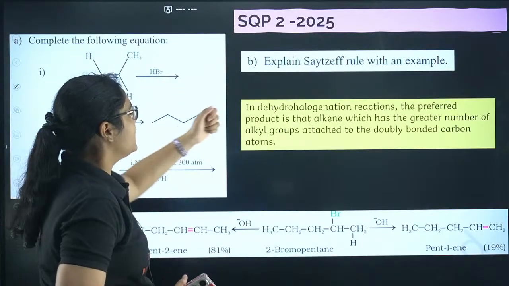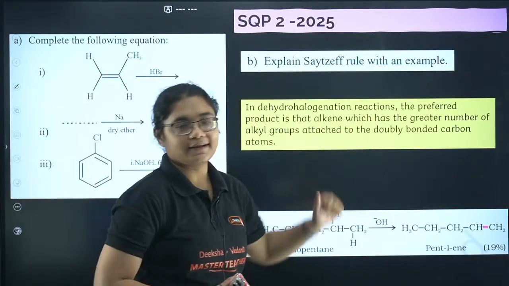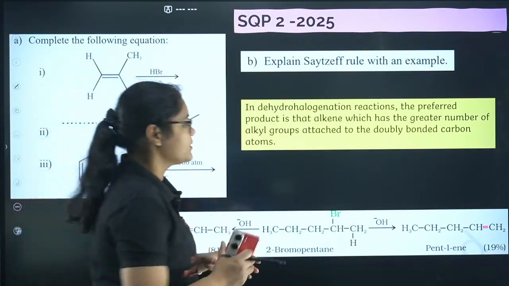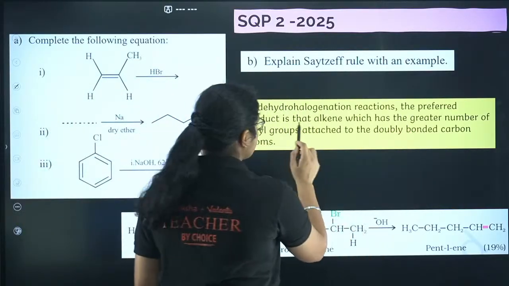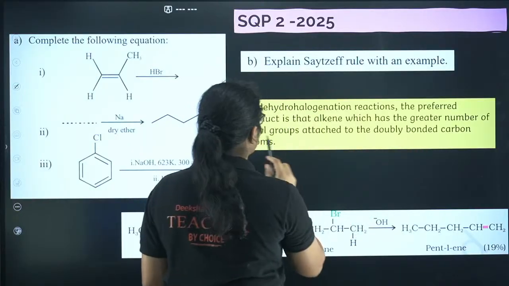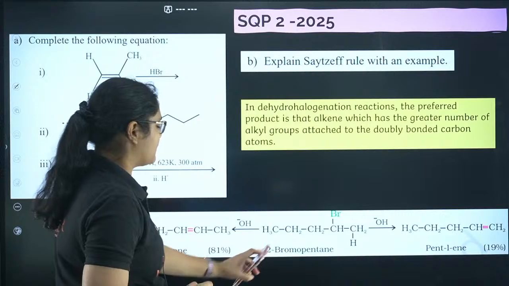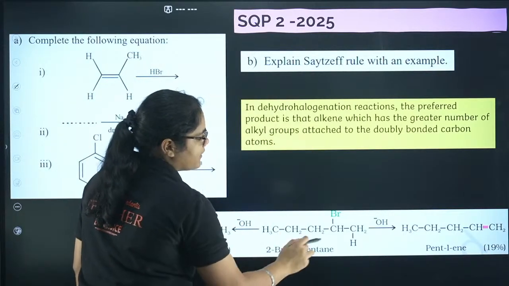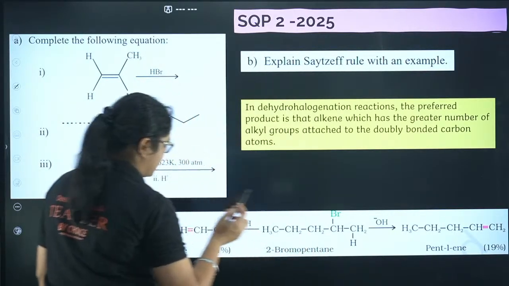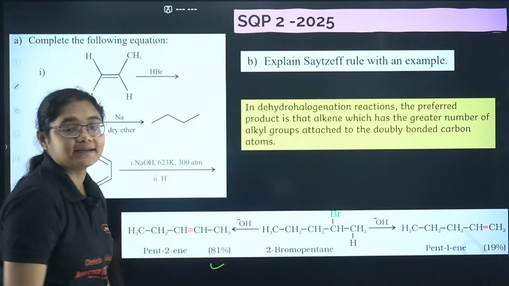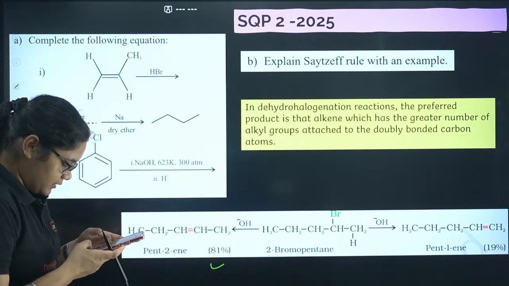In dehydrohalogenation reaction, removal of one hydrogen and a halogen, the preferred product is that alkene which has greater number of alkyl groups attached to the doubly bonded carbon atoms. Example here is taken 2-bromopentane. There are two possibilities. You can get one alkene here and you can get another here. But yes, this is the major product according to the Saytzeff rule. Is it clear?